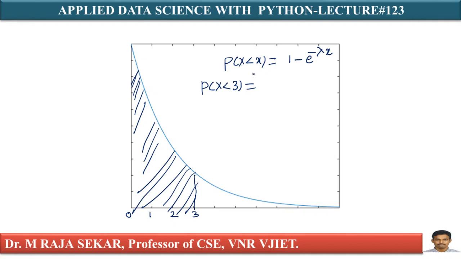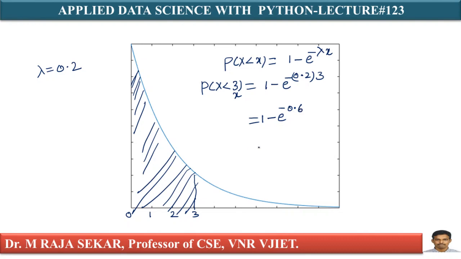What is my lambda value? I already calculated, lambda is 0.2. Therefore, 1 minus e power minus 0.2 into 3, that is 1 minus e power minus 0.6.